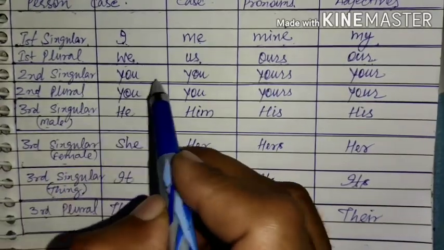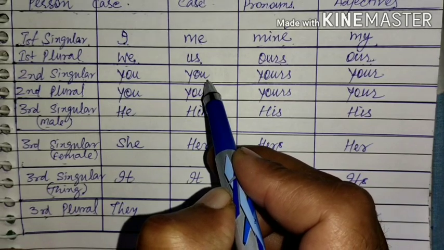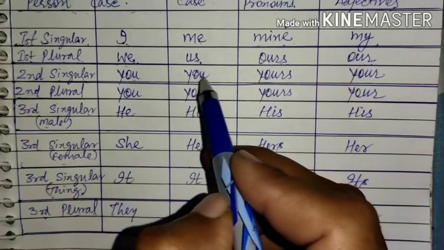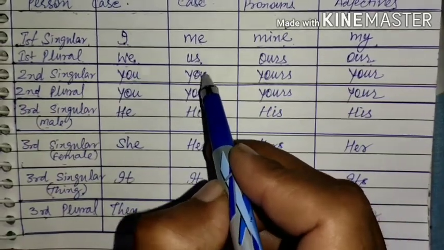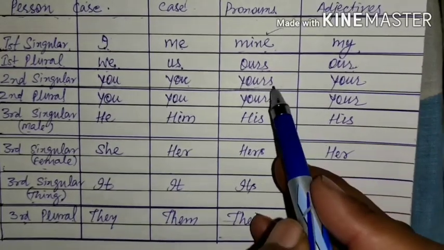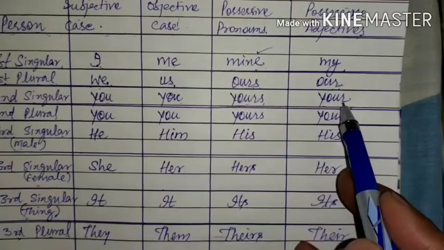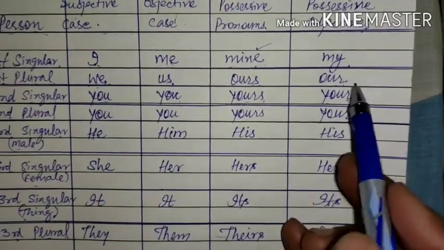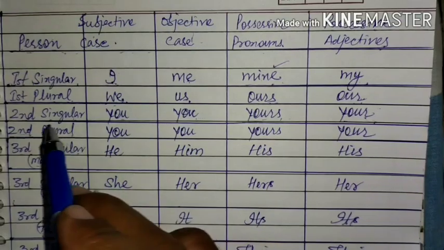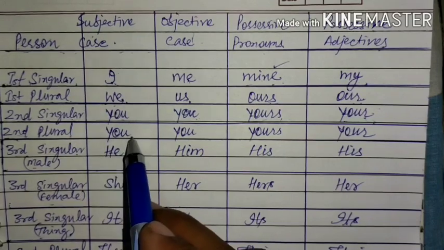Second person singular, you, objective case is also you. You will help me, I will help you. In both cases, subjective as well as objective, you remains the same. Possessive pronoun yours, this book is yours. This is your book, the possessive adjective case of second person singular. And this is something unique, that second person singular and second person plural are both the same.